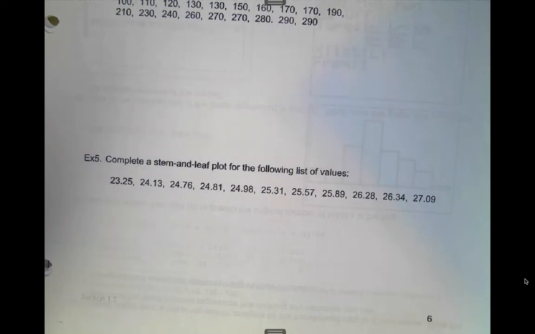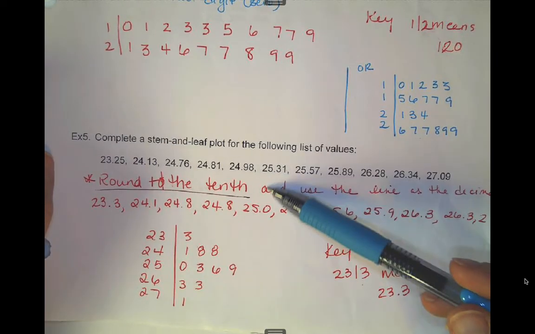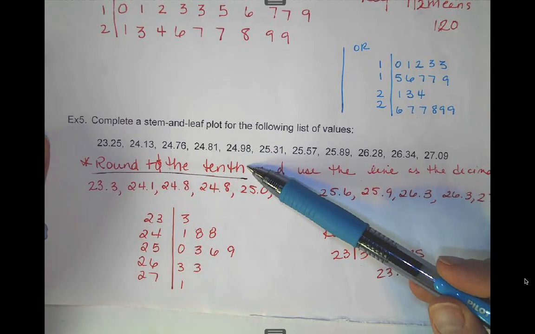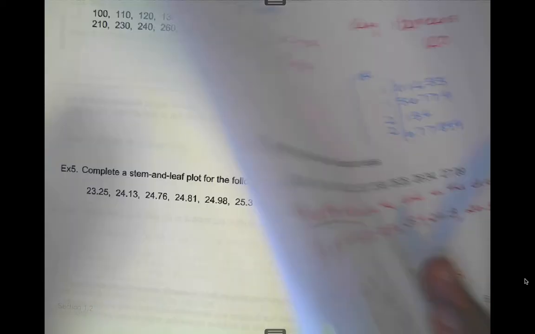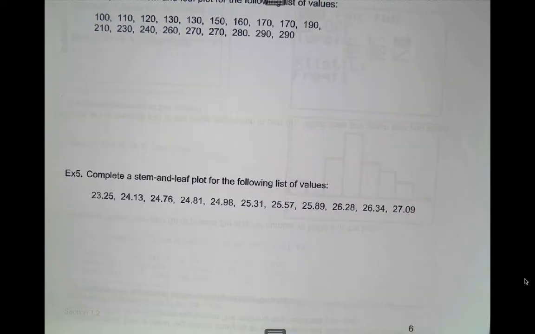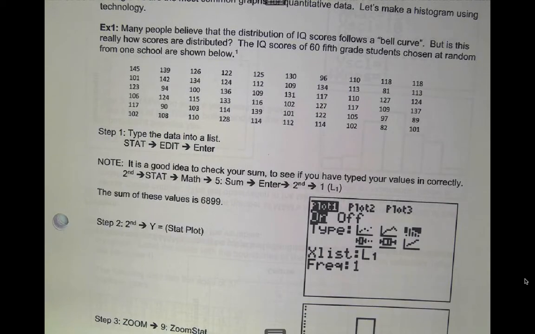The other thing you can do, so in this one we've got a decimal and we've got 2 decimal places. You can always round things. So with this one we could round them to the 10th. Just make a note somewhere that you rounded to 10 and also then denote that in your key. So there's definitely things we can do to make our stem and leaf plot look a little prettier, as opposed to cramming everything in.